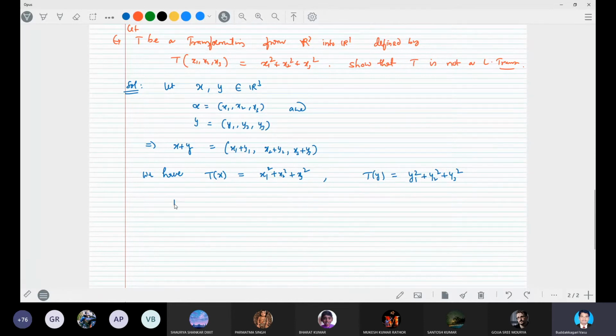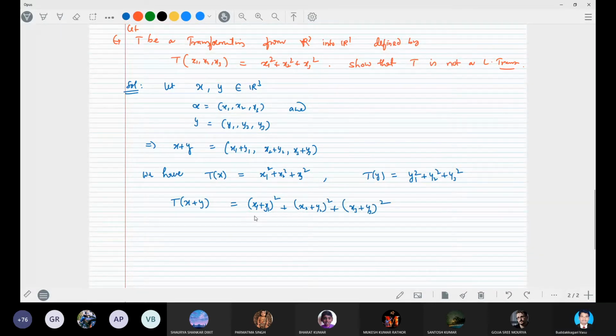For checking whether it is a linear transformation or not, first I will find T of x plus y. What is T of x plus y? It is (x1 plus y1) whole square plus (x2 plus y2) whole square plus (x3 plus y3) whole square.